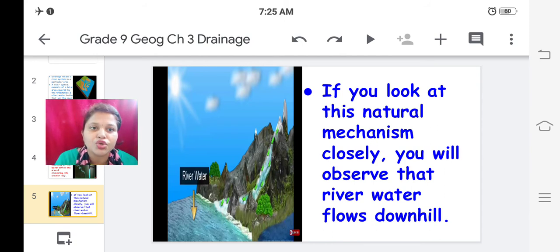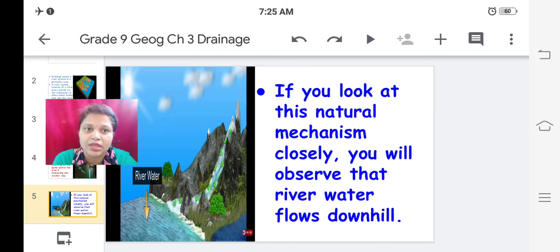In this image, you can see the water is emerging at a certain height, then it flows down, and then a big water body is created, and it flows further. So this is how the water flows downhill.